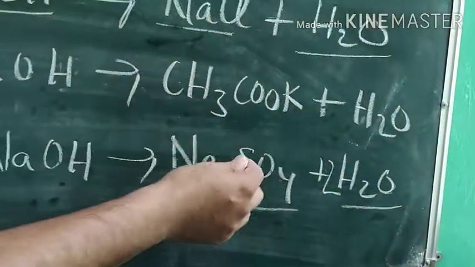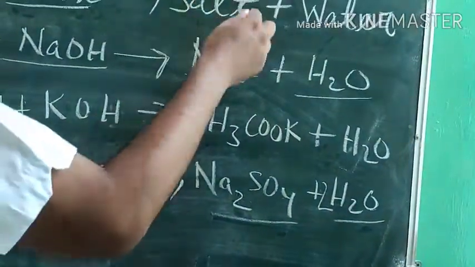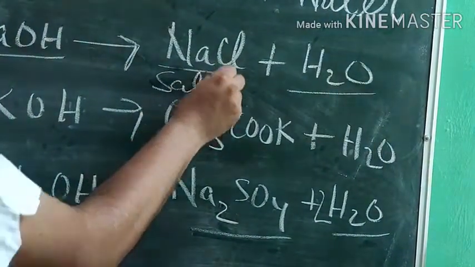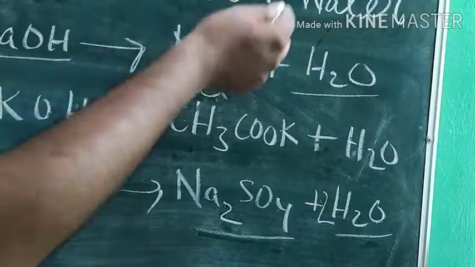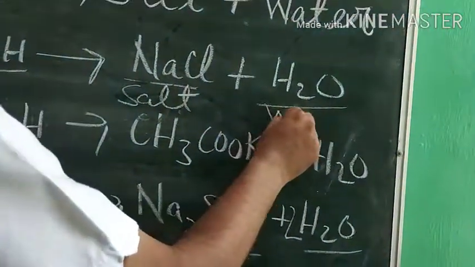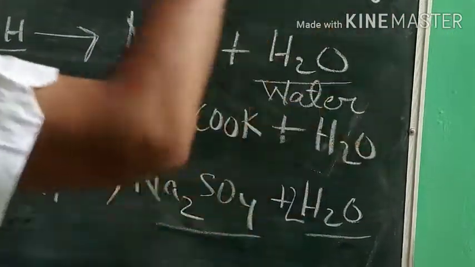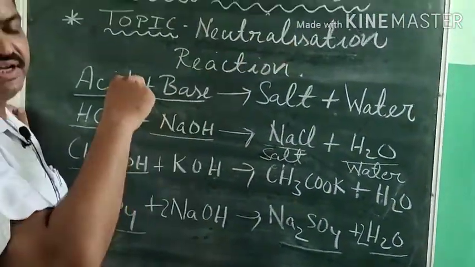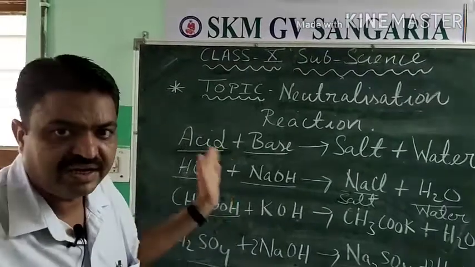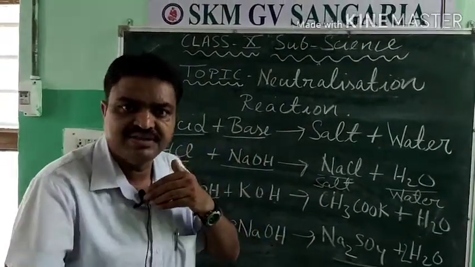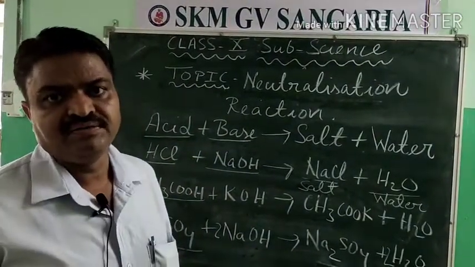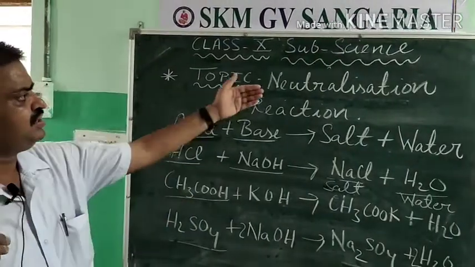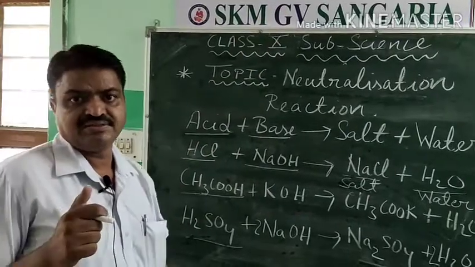So what is common in these reactions? The thing that is common is that in all the reactions salt is formed, and with the salt, water is released. So we can say that the neutralization reaction is the reaction in which acid and base react with each other to form salt and water. So now you have understood the neutralization reaction.